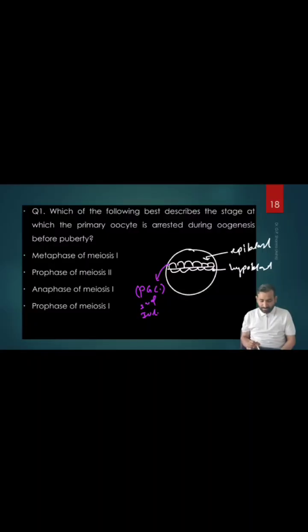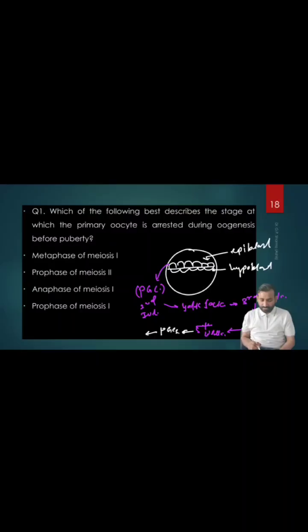These primordial germ cells, which begin to develop from the second week of IUL, begin to migrate to the yolk sac, and they reach the yolk sac by the third week of IUL. And these PGCs, primordial germ cells, begin to migrate to the developing gonads by the fourth week, and they reach the gonads by the fifth week.